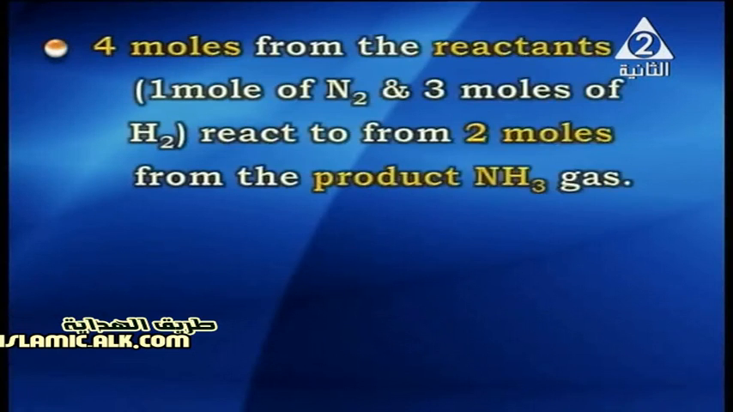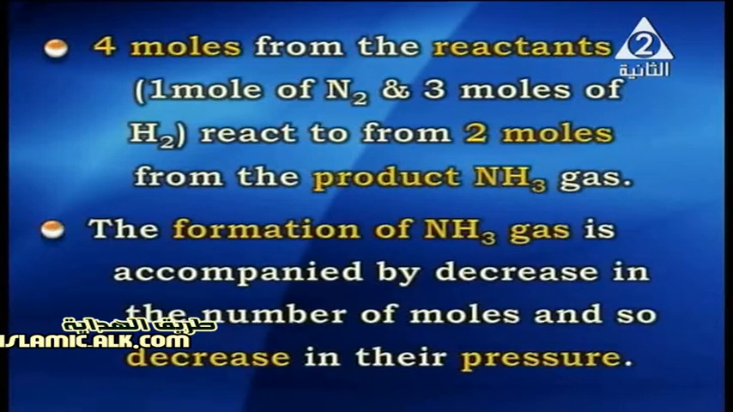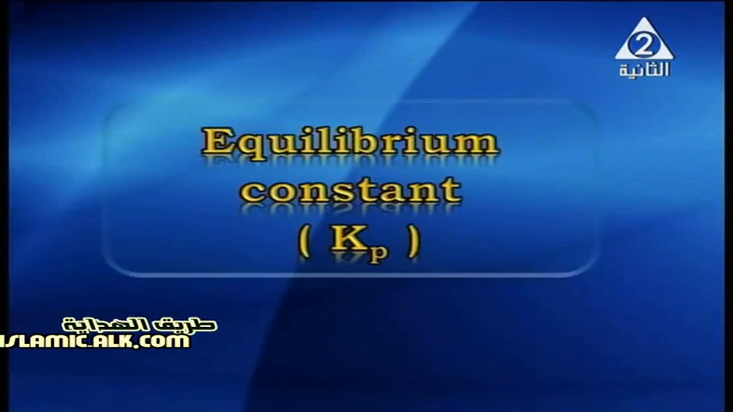In this reaction, my dear students, 4 moles of the reactants, 1 mole of nitrogen and 3 moles of hydrogen, react to form 2 moles of the product, which is ammonia gas. And so the formation of ammonia gas is accompanied by a decrease in the number of moles and so a decrease in pressure.